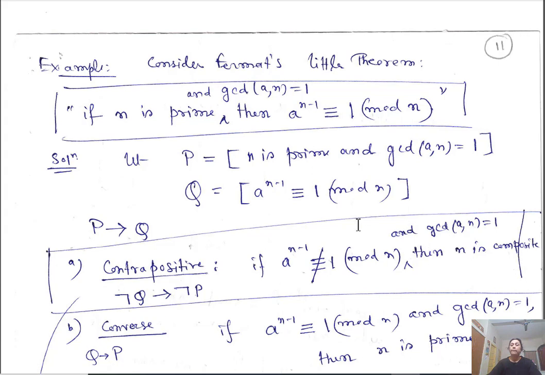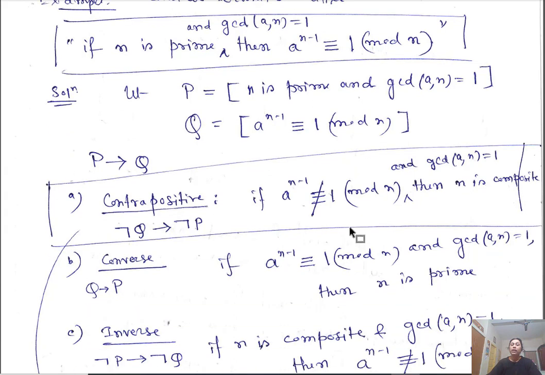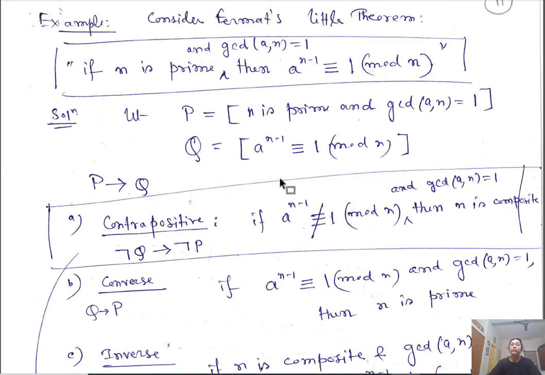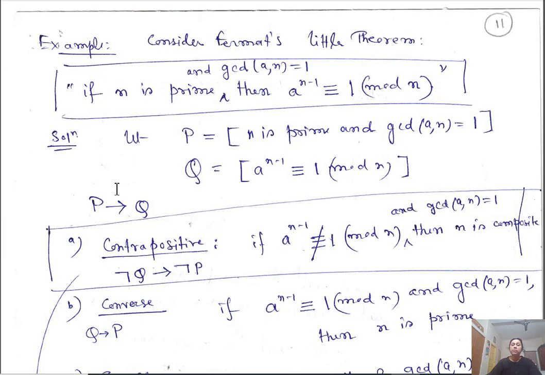So this is the statement. And this contrapositive statement is actually used, since P implies Q and its contrapositive, negation of Q implies negation of P, are equivalent. To check whether an integer is prime or not, we use this contrapositive of Fermat's little theorem.